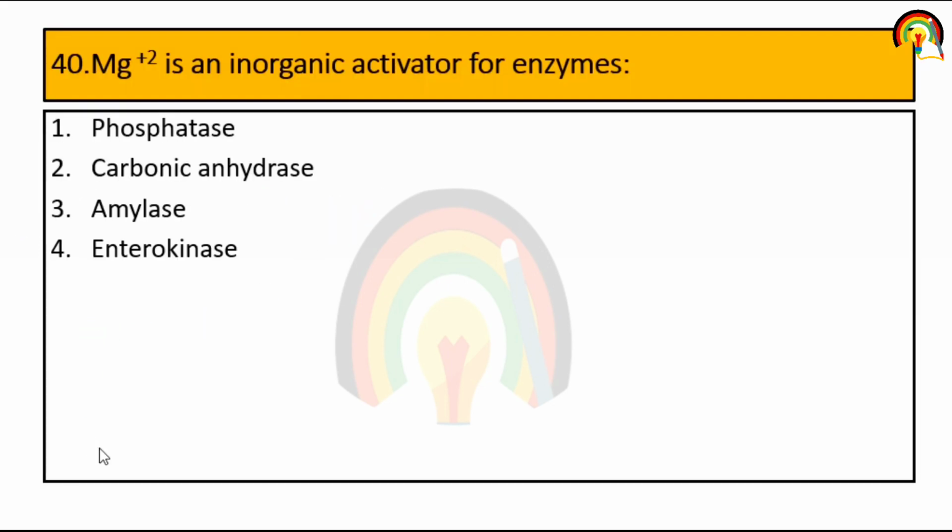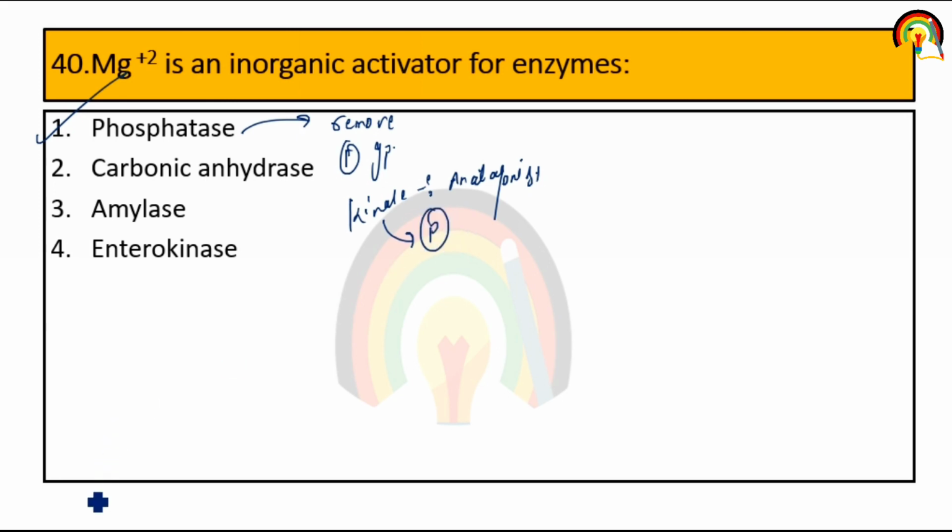Next one. Magnesium is an inorganic activator for which enzyme? Magnesium is an inorganic activator for the phosphatase enzyme. What is the function of the phosphatase enzyme? Phosphatase removes the phosphate group, and the kinase enzyme has an antagonistic function to this phosphatase enzyme. Why? Because it adds the phosphate group.